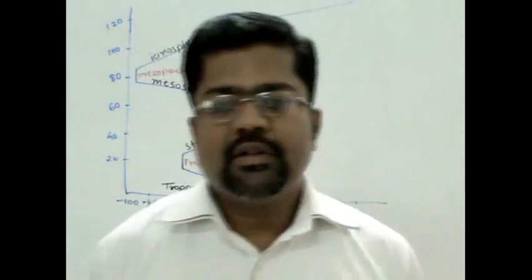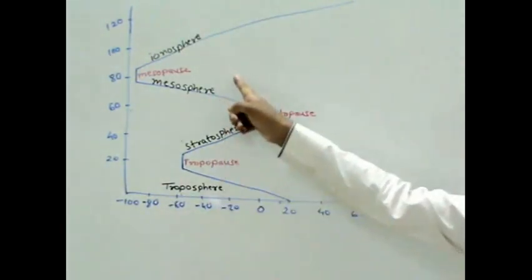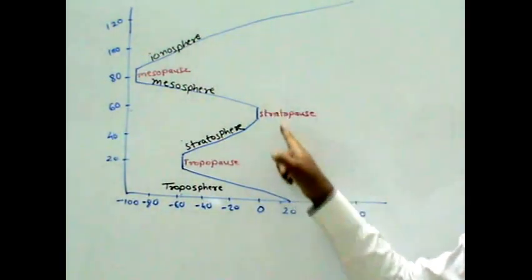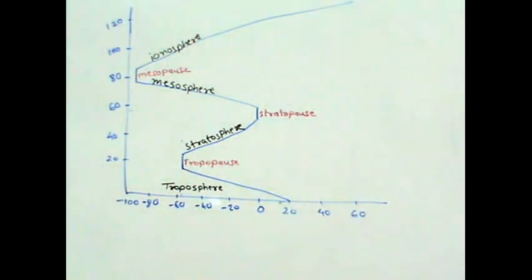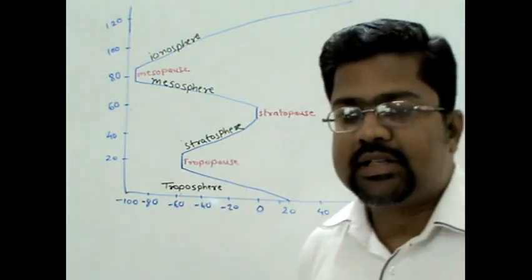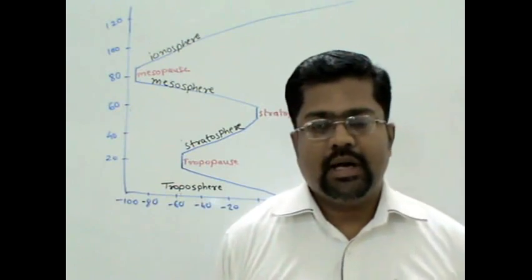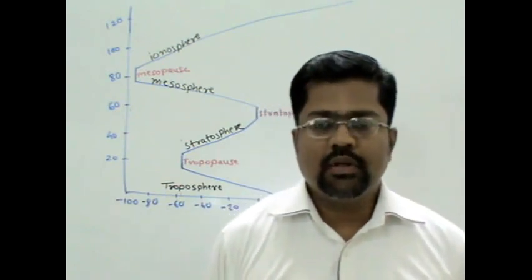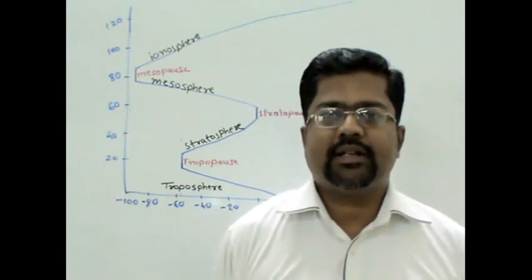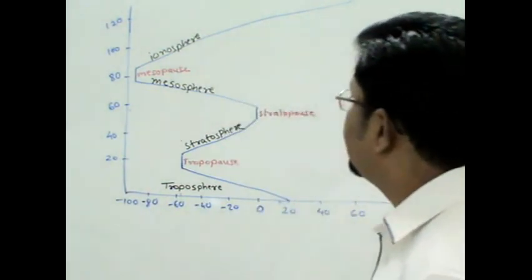Now this region of mesosphere and stratosphere, in between that we are having a region. The part where ozone layers are there, they are called as ozonosphere also. Why it is called as ozonosphere? Because ozone concentration is to the greatest extent in this particular region. So this is called as ozonosphere.